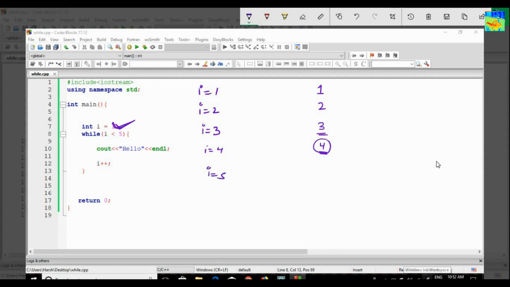When I equals 5, this condition will become false, because 5 is not less than 5. So this condition will become false, and I will reach line number 14. Okay, so hello will be printed 4 times.